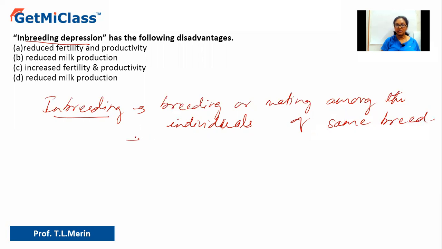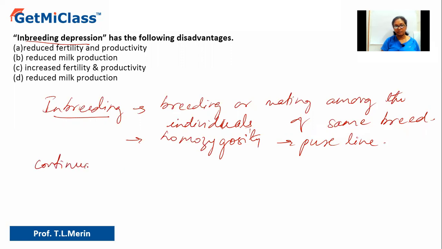Now, this is usually done to get a homozygous condition. So what do you mean by homozygosity? It is done so as to get a pure line. But if there is continuous inbreeding, that will result in inbreeding depression.